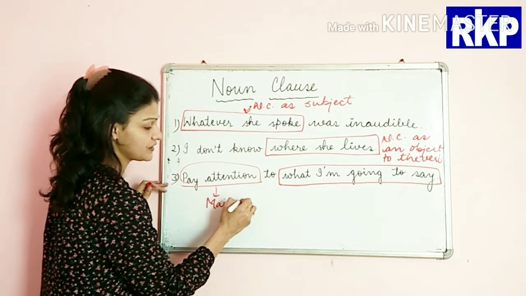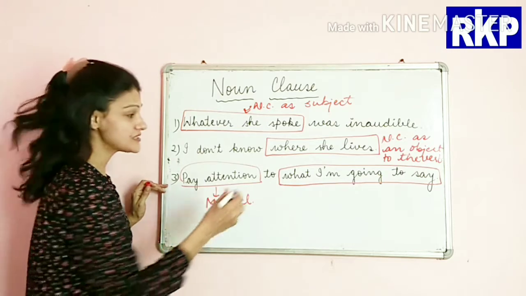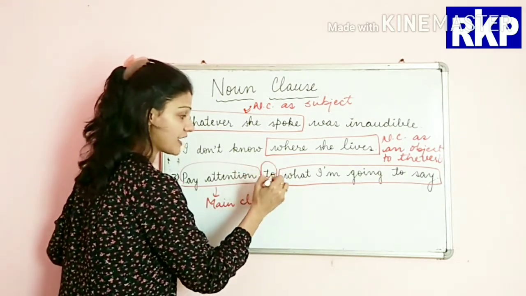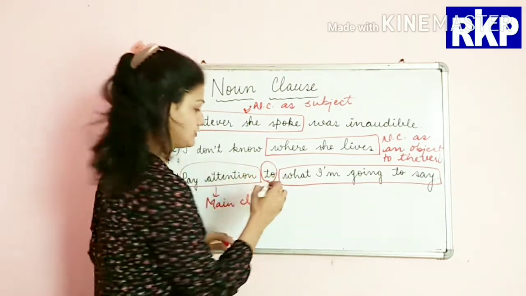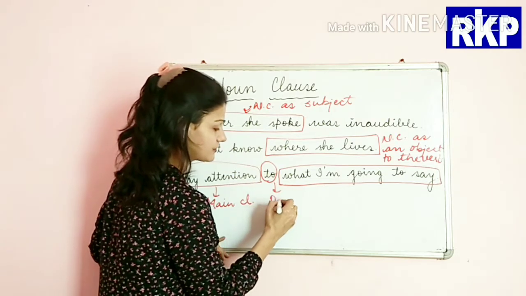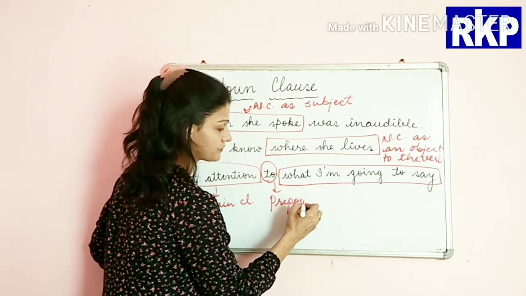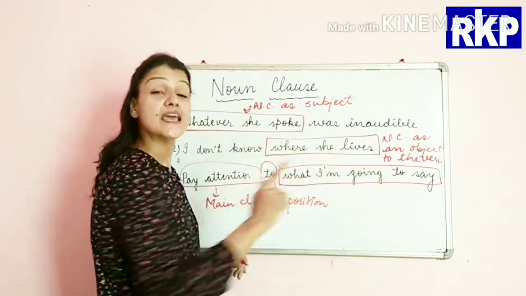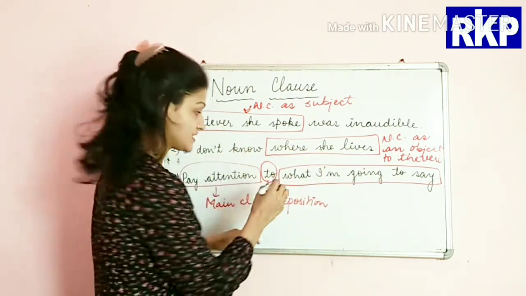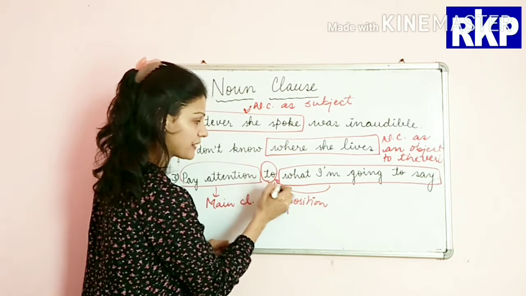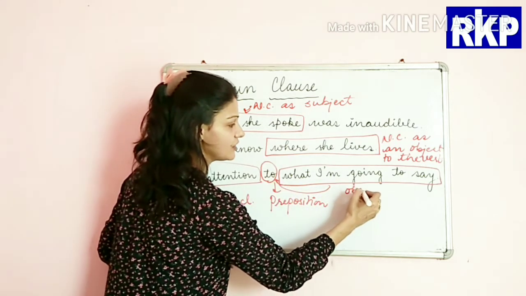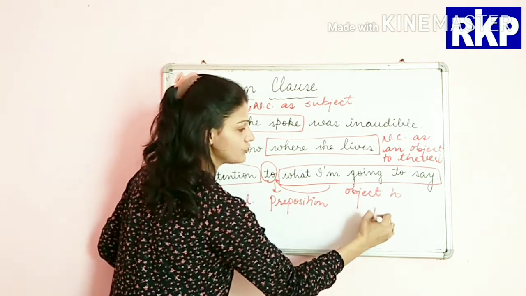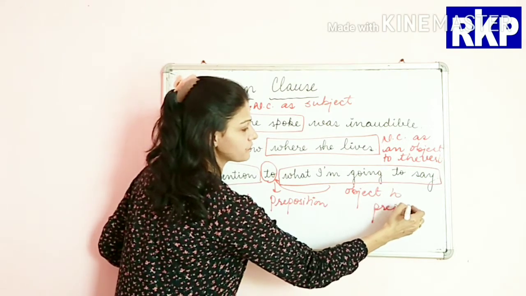This is our preposition, and what I am going to say is the object to the preposition.